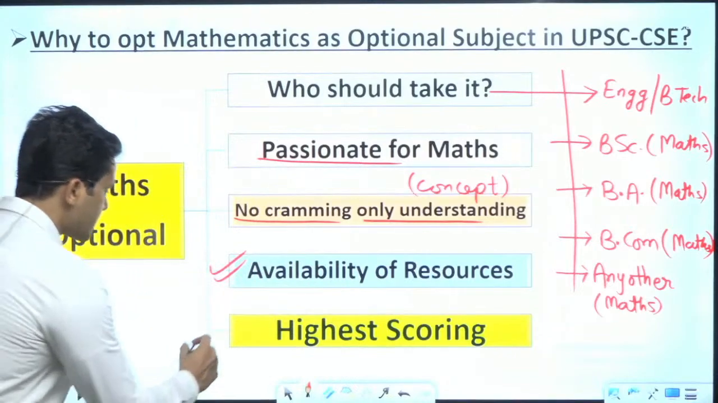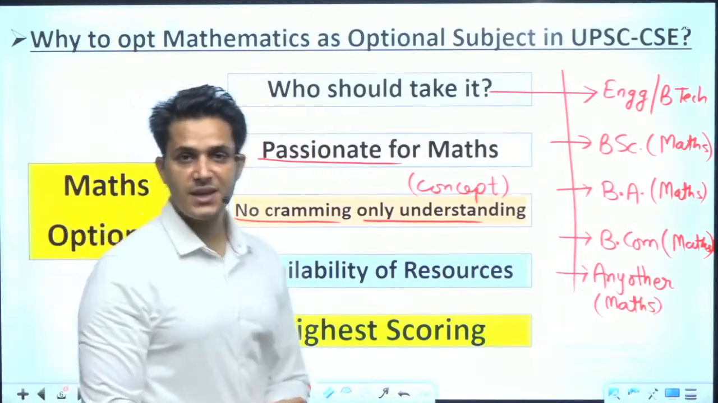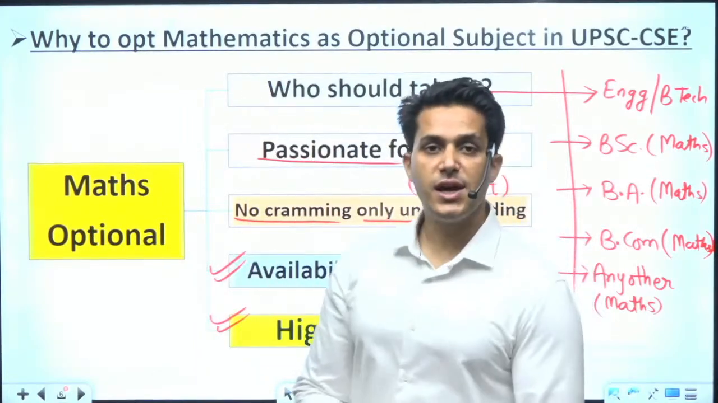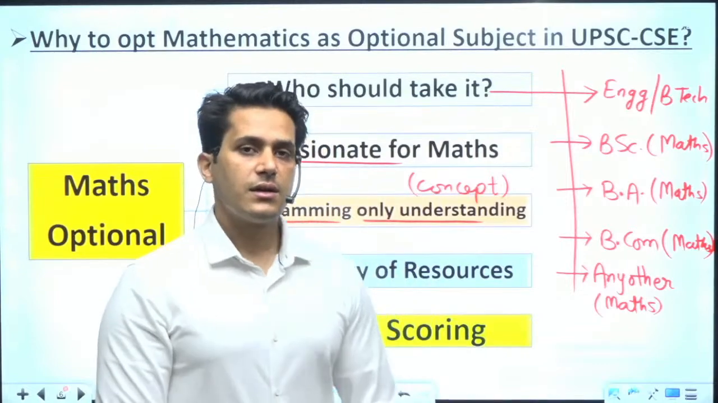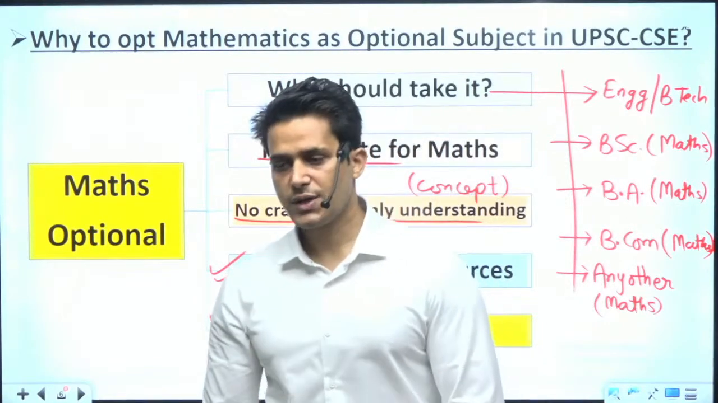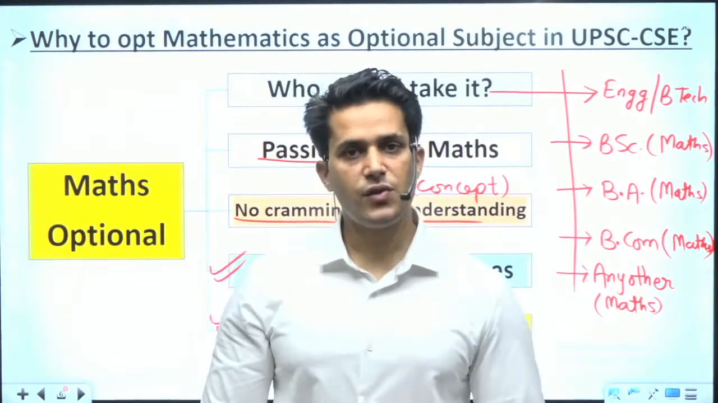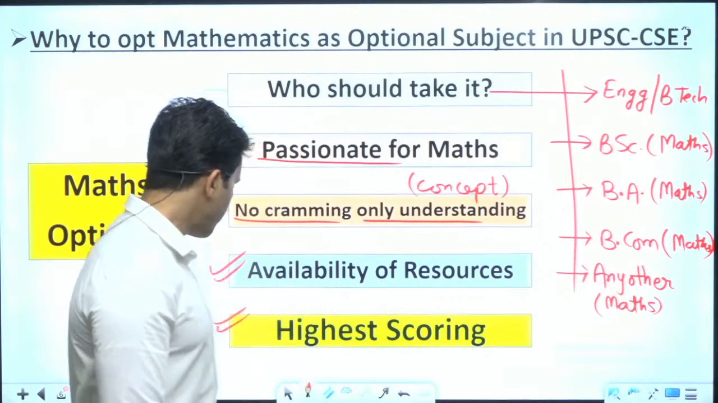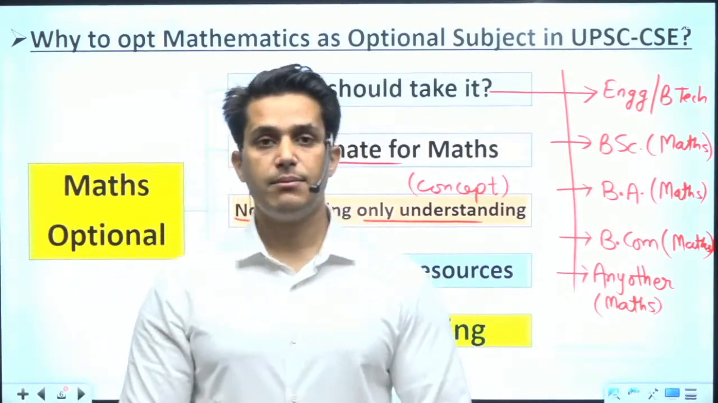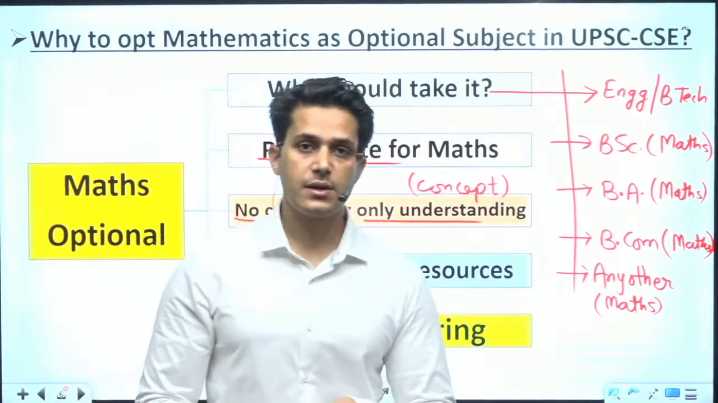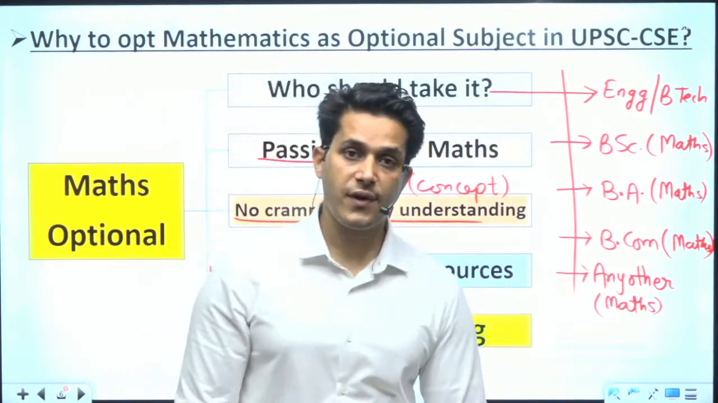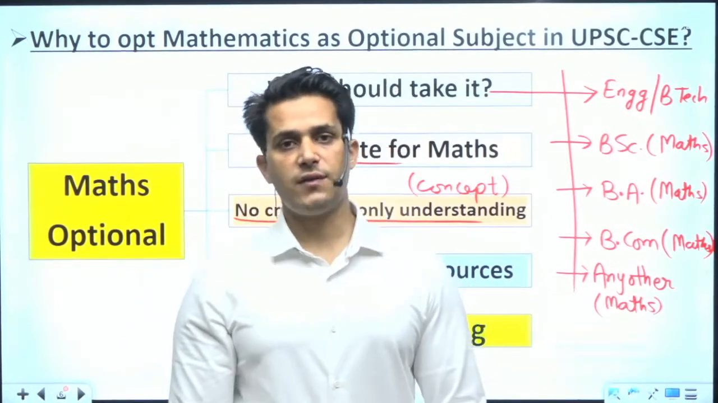Next, highest scoring. This is the main thing, highest scoring, for which we are discussing mathematics optional here. In the history of optional subjects, since 2013-14, when the pattern was changed, mathematics is one of the most important optional subjects which has allowed students to obtain 375 plus marks out of 500.